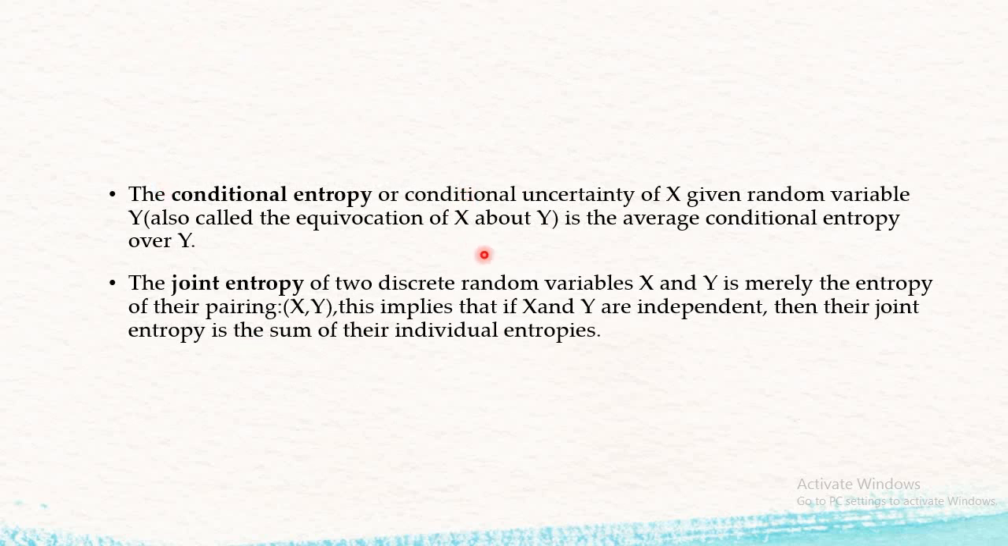The conditional entropy or conditional uncertainty of x given random variable y, also called the equivocation of x about y, is the average conditional entropy over y. The joint entropy of two discrete random variables x and y is merely the entropy of their pairing (x, y). That implies that if x and y are independent, then their joint entropy is the sum of their individual entropies, which we have seen in the last slide.